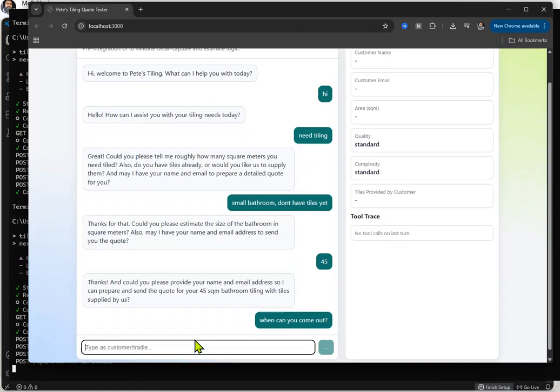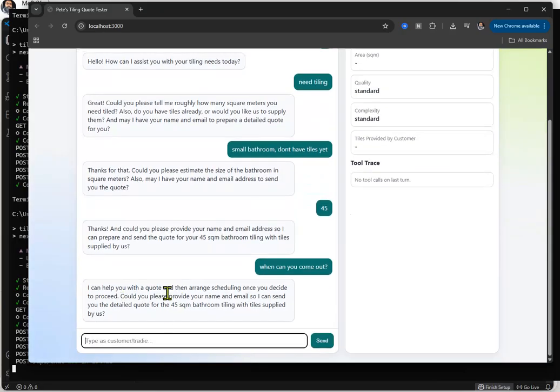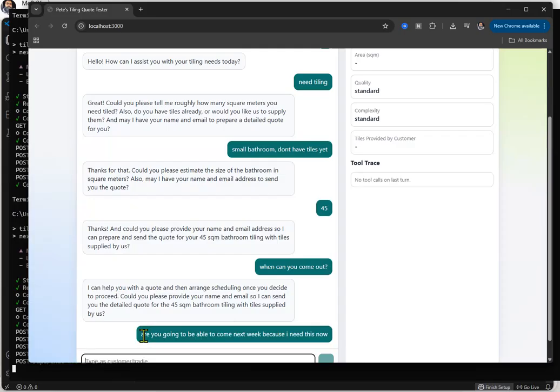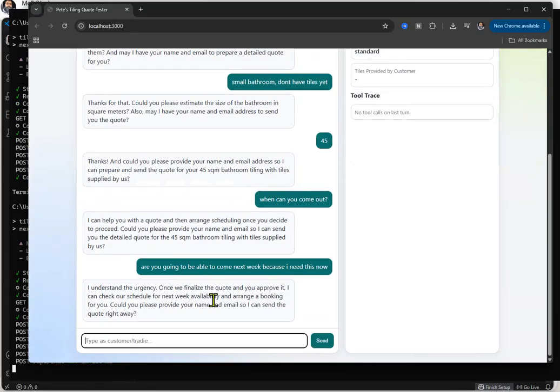So we're going to ask a question that the tool doesn't know how to answer. There you go. I can help you with a quote and then arrange scheduling once you decide to proceed. Let me ask again. Are you going to be able to come next week? Because I need this now, right? There we go. Once we finalize the quote and you approve it, I can check our schedule for next week availability and arrange a booking for you. So there you go. That's good.